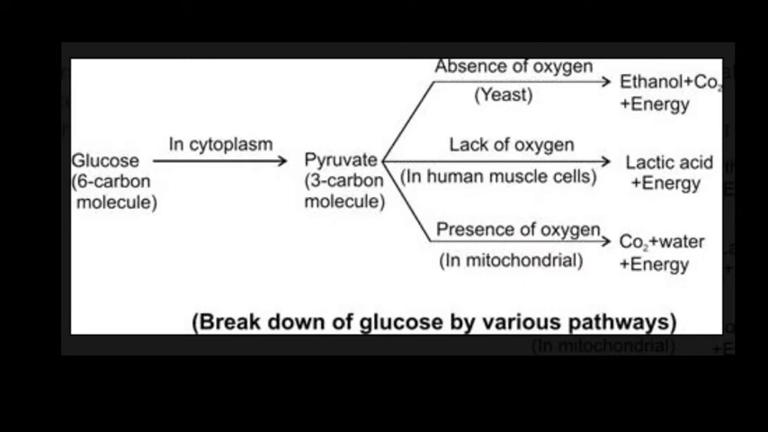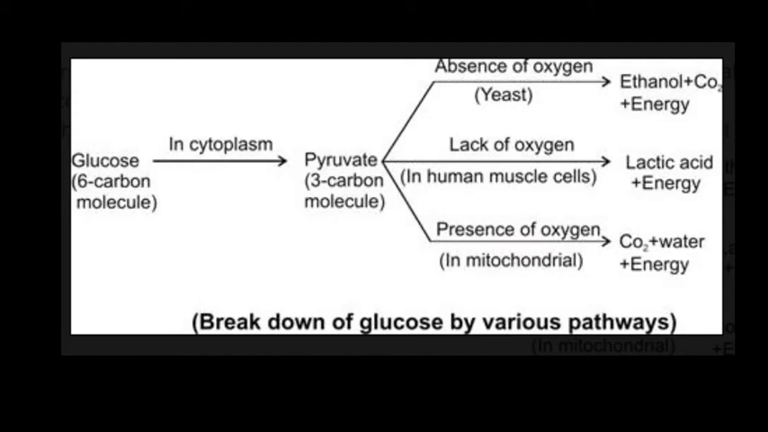The equation for the above reactions can be written as follows. In the presence of oxygen, the formula of glucose is C6H12O6. This glucose breaks down and forms 6CO2 plus 6H2O plus energy. This happens when oxygen is present.